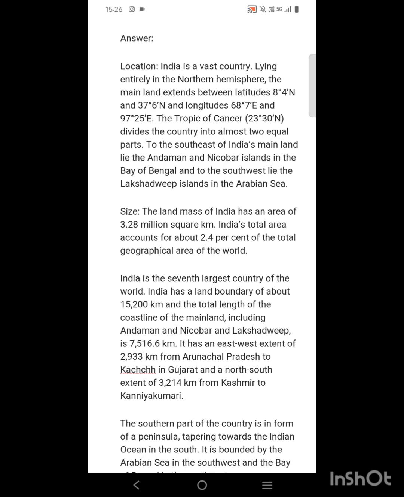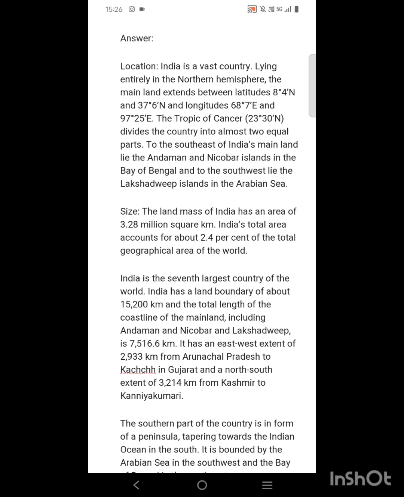India has a land boundary of about 15,200 km, and the total length of the coastline of the mainland, including Andaman and Nicobar and Lakshadweep, is 7,516 km. It has an east-west extent of 2,933 km from Arunachal Pradesh to Kutch in Gujarat, and a north-south extent of 3,214 km from Kashmir to Kanyakumari.